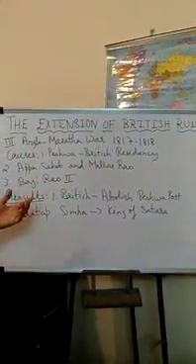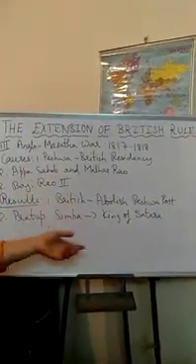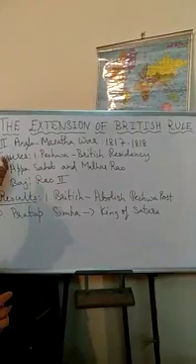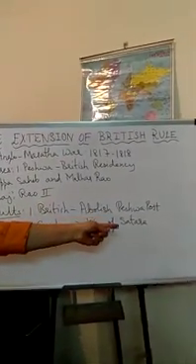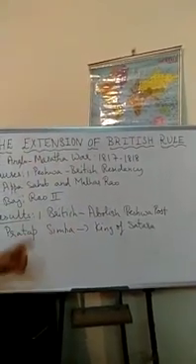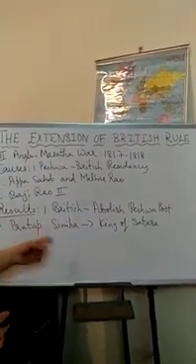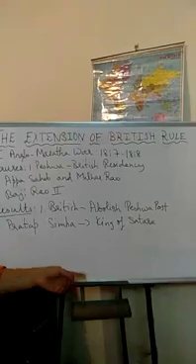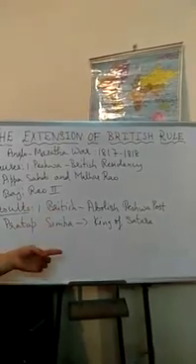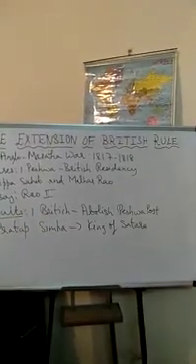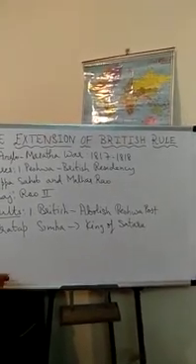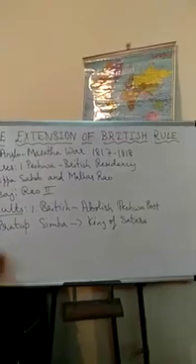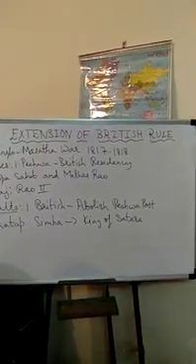Two results of the third Anglo-Maratha War. These are the causes and this is the result. The British abolished the Peshwa post and gave a pension to Baji Rao II, and Pratap Simha was made king of Satara. He belongs to the Shivaji family and was named the traditional ruler of the Marathas. These were the causes and results of the third Anglo-Maratha War.